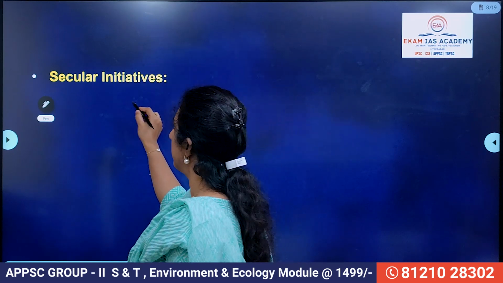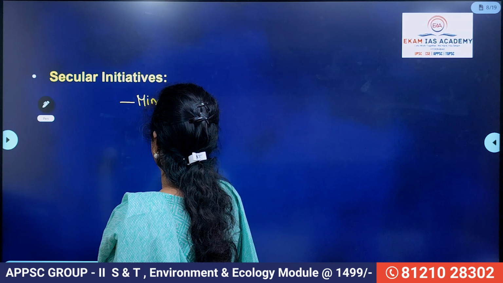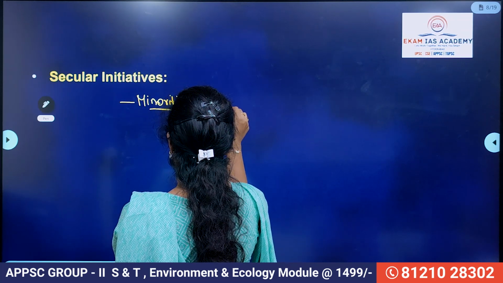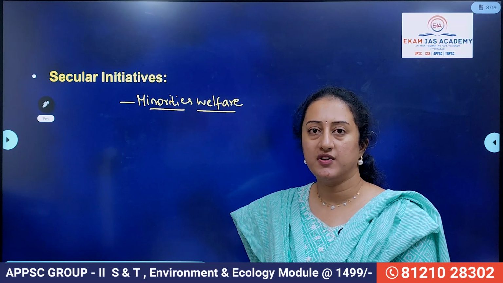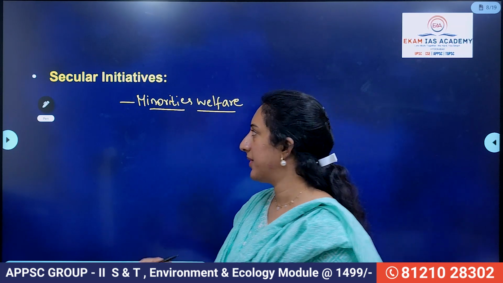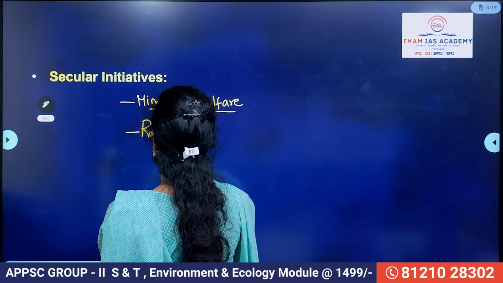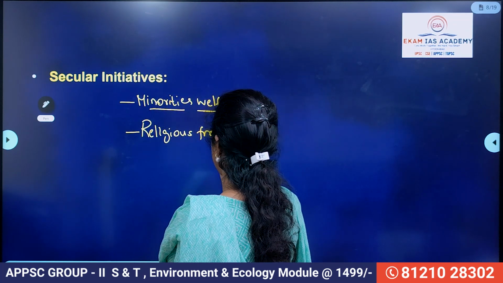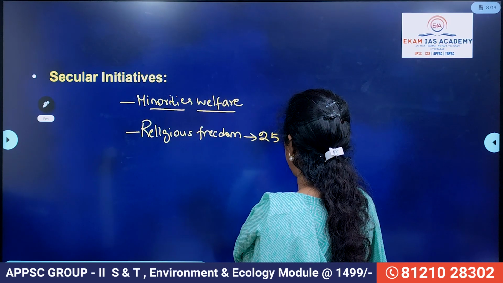So with respect to this, we have taken many measures for protection of minorities' welfare. So many scholarship programs or any other programs, Nai Roshni, we have many programs launched for minorities' welfare. So those are all the main things. At the same time, we also have religious freedom guaranteed in India as a fundamental right. Right? So religious freedom is guaranteed under Articles 25 to 28 of the Indian Constitution.